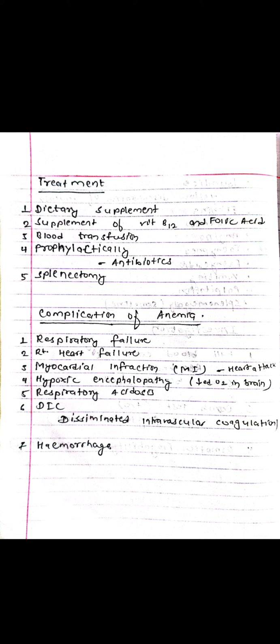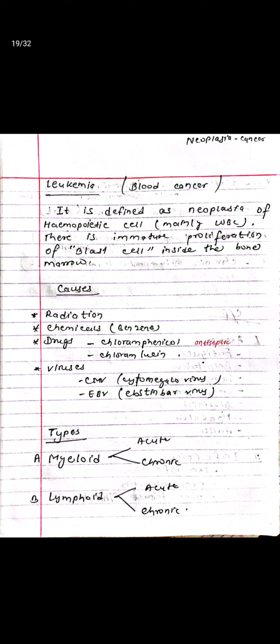Complications of anemia: respiratory failure, right heart failure, myocardial infarction, hypoxic encephalopathy, respiratory acidosis, disseminated intravascular coagulation, hemorrhage. Leukemia is also called blood cancer. It is defined as a neoplasia of hematopoietic cells, mainly WBC.